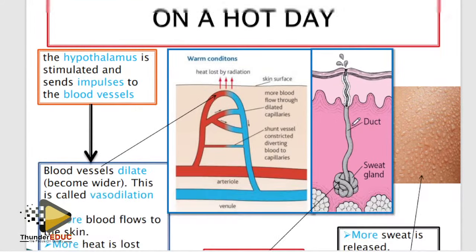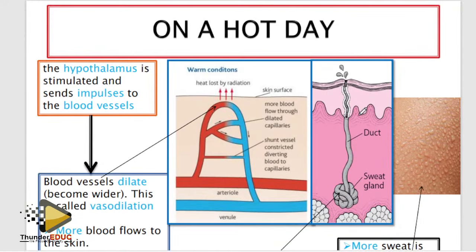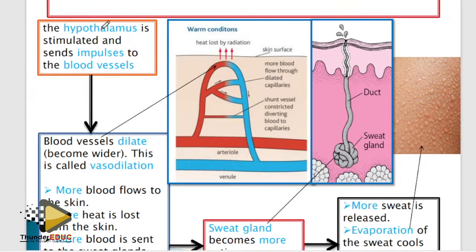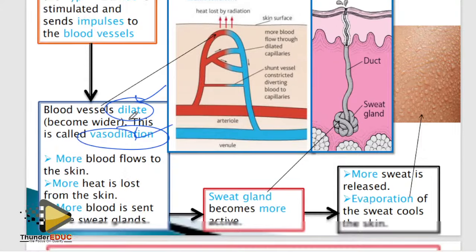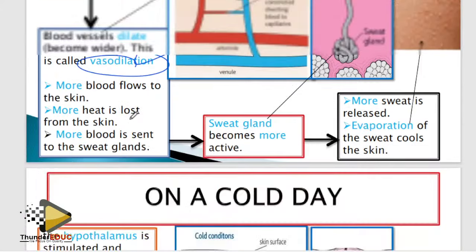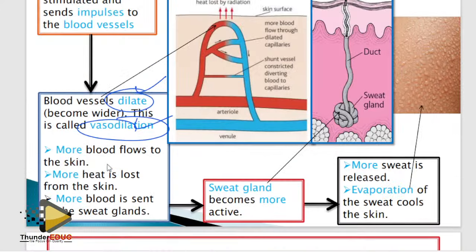So here, on a hot day, you'll see more sweat. So please know how to operate this. The hypothalamus is stimulated and sends an impulse to the blood vessels, which become dilated. It is a mark, and this is called vasodilation. It's also another mark, please don't skip it. Once it happens, more blood will flow to the skin, and then more heat is lost.